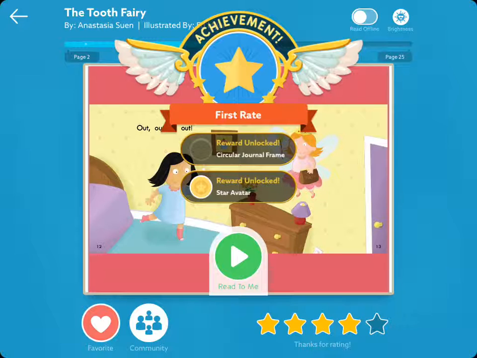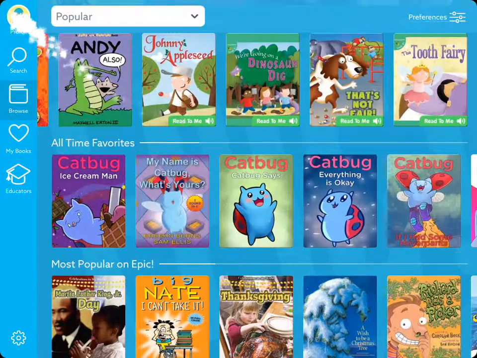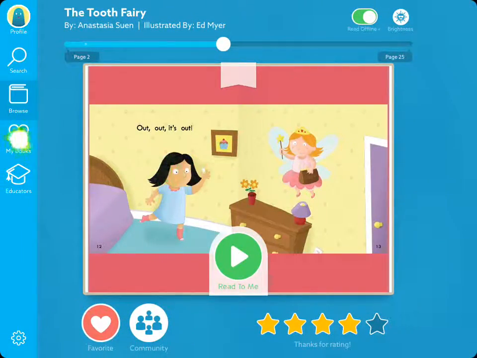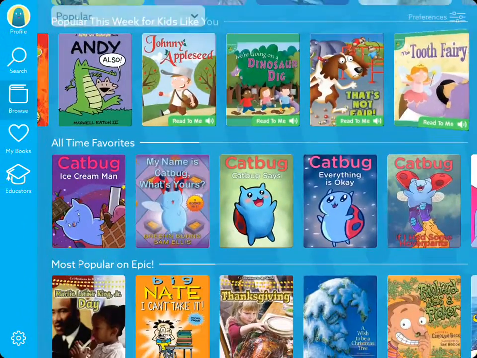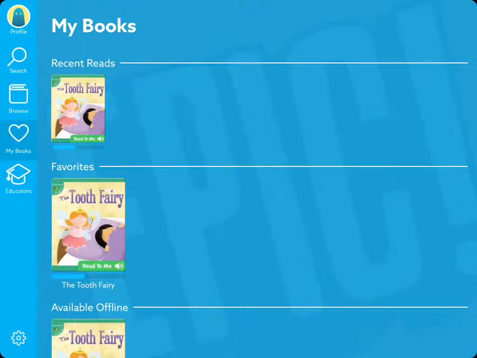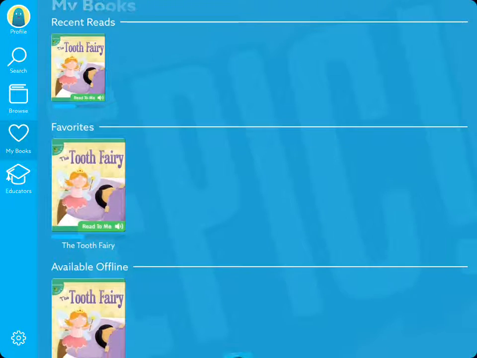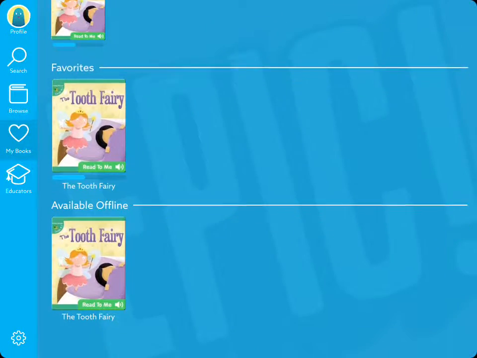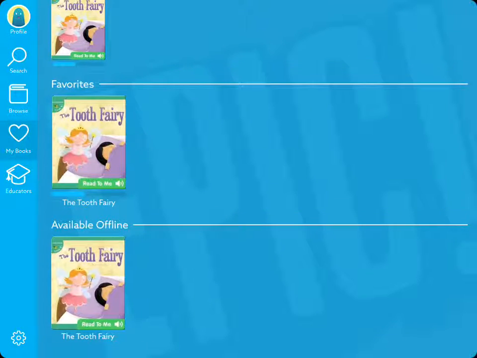And then there's another option up here that says read offline, which you can also click. I'll show you where all of those things go. So you can see I recently read The Tooth Fairy. I also favorited it, so you can see all of the favorites listed here. And then available offline. So now that I click that button in the corner, you can read this book to go when you aren't connected to the Wi-Fi.